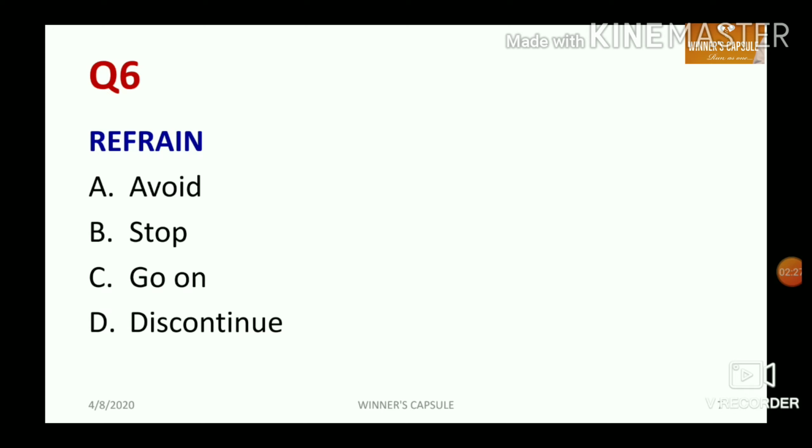Now let us discuss question number 6. What is the opposite word meaning of refrain? Option A, avoid, option B, stop, option C, go on, option D, discontinue. You can observe avoid, stop, discontinue are all similar word meanings to refrain. But go on is just the opposite of refrain. So I can choose the antonym of refrain as go on. So option number C is the right answer for this question.